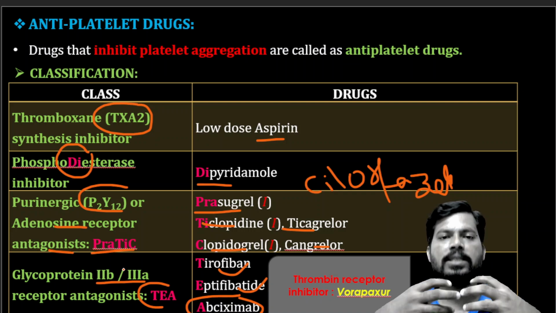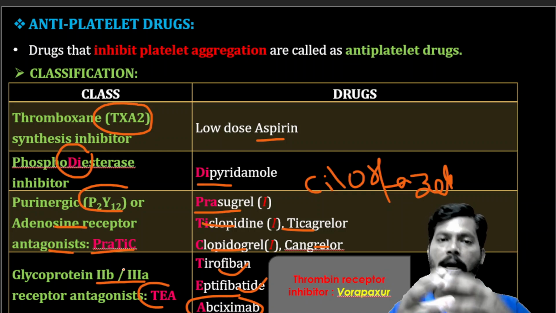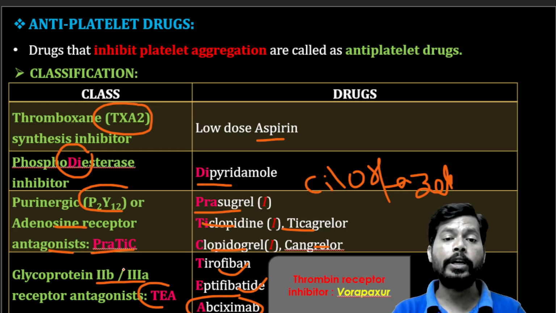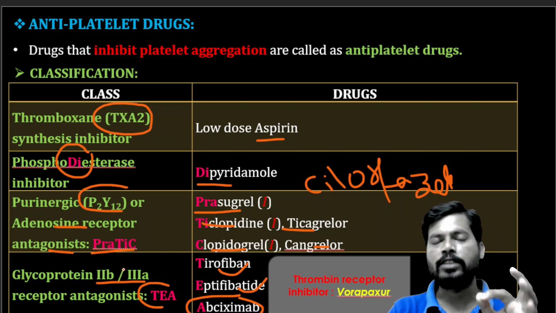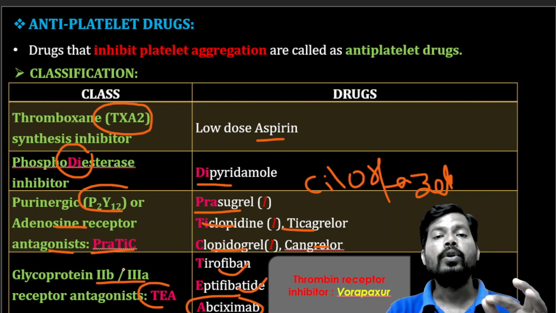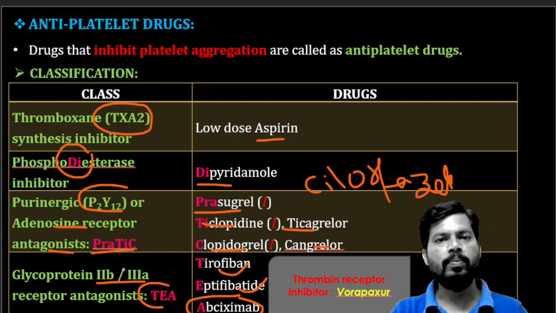If everything is completed, one platelet attaches to another platelet with the help of this glycoprotein 2b/3a. Like how the H plus potassium ATPase enzyme plays a key role in acid production, here also, without glycoprotein 2b/3a there is no attachment of platelets to each other and no platelet aggregation.